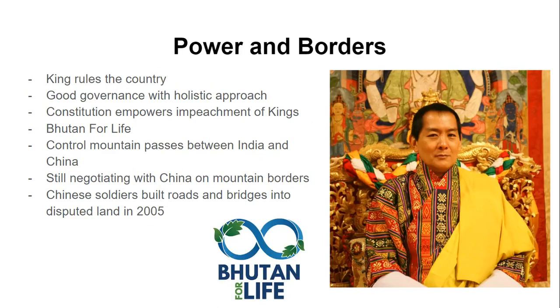Bhutan has a king and a government. The fourth king of Bhutan, who retired in 2006, imposed democracy on the country, allowing everyone in Bhutan to have an equal vote for the government. He wrote a constitution which gave the people of Bhutan the power to impeach the king at any stage. It also requires the king to retire at the age of 65.